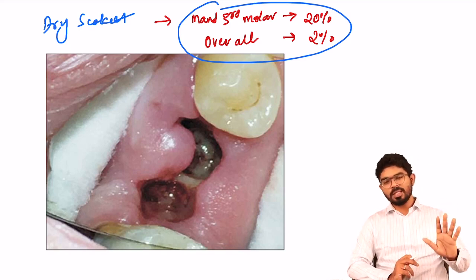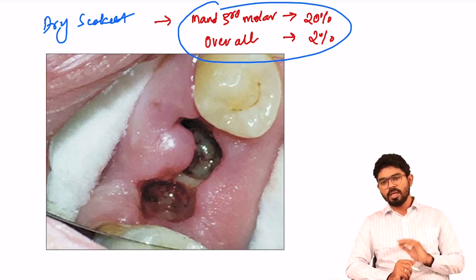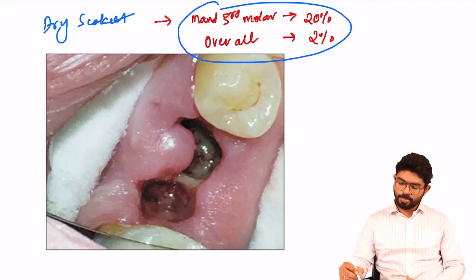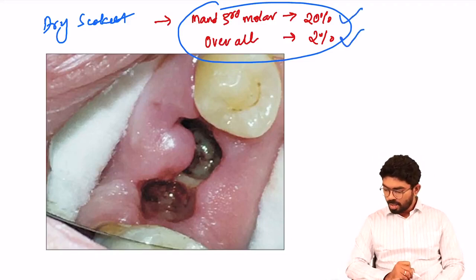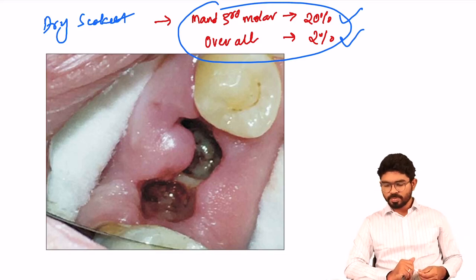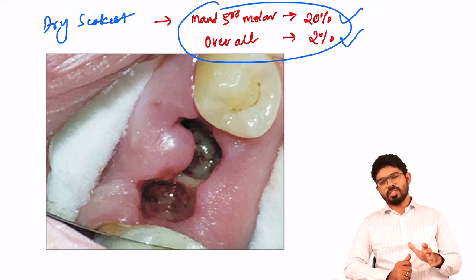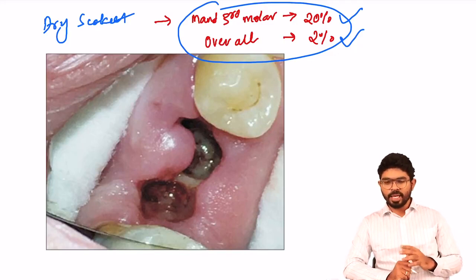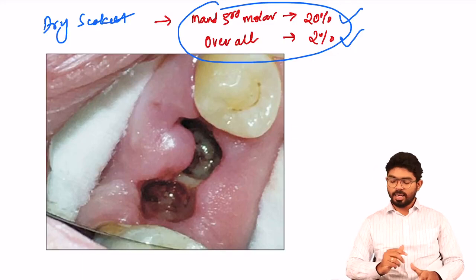So the overall incidence of dry socket is 2%, whereas particularly for the mandibular third molar, where dry socket is most common, it is 20%. So 2% and 20% are important. What are the etiologies of dry socket? Whenever you extract a mandibular third molar in a very traumatic way, without taking any precautions, there are high chances that dry socket can occur.